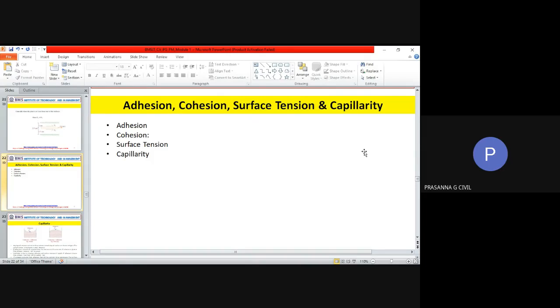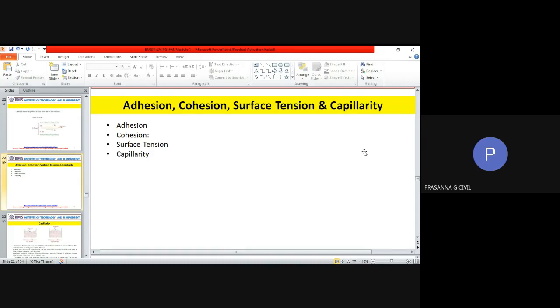So this surface, which is acting as the contact surface, behaves like a membrane which is stretched or under tension. And that is the meaning of the term surface tension. We measure this in terms of force per unit length of the surface, and hence the unit of surface tension is Newton per meter. So adhesion is a force, it is Newton.